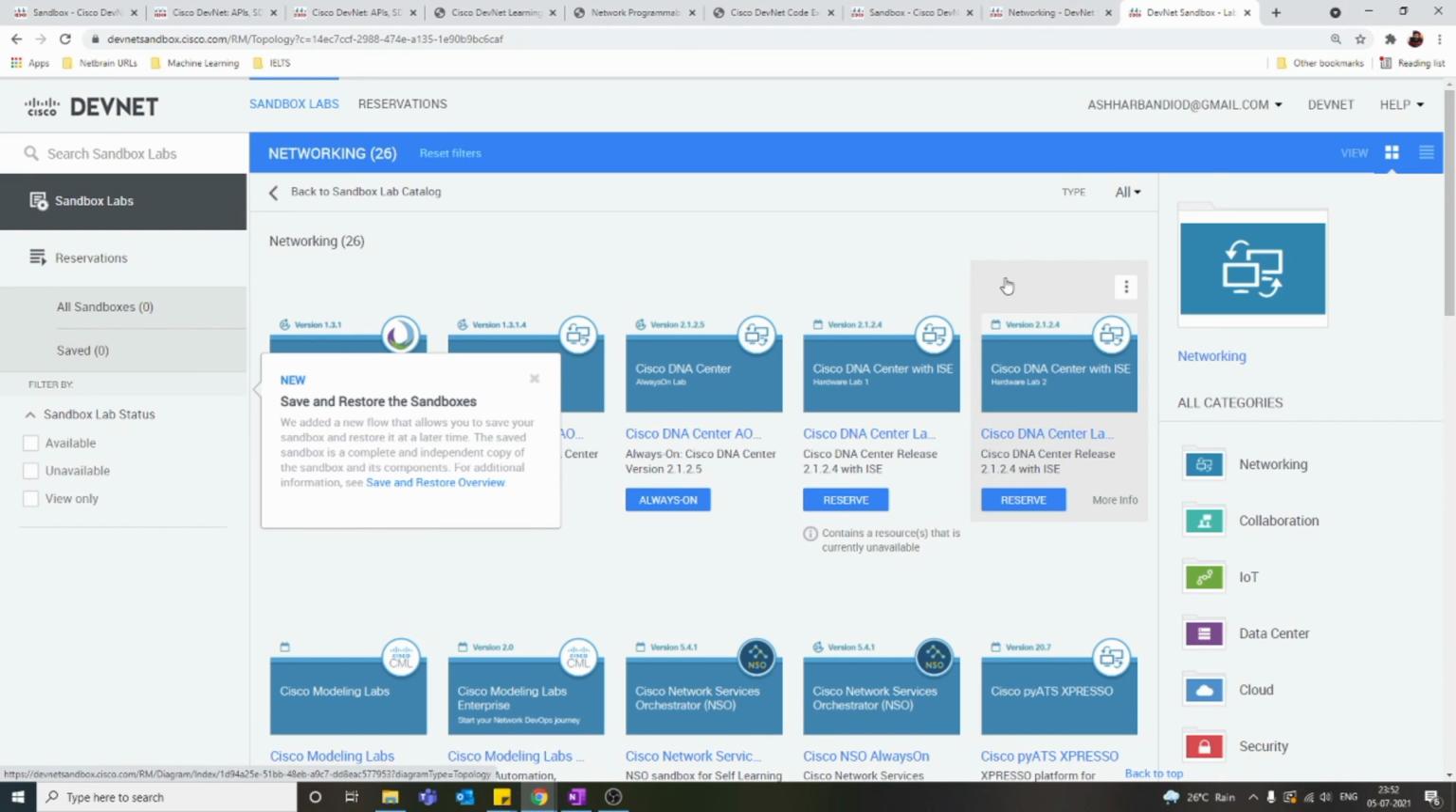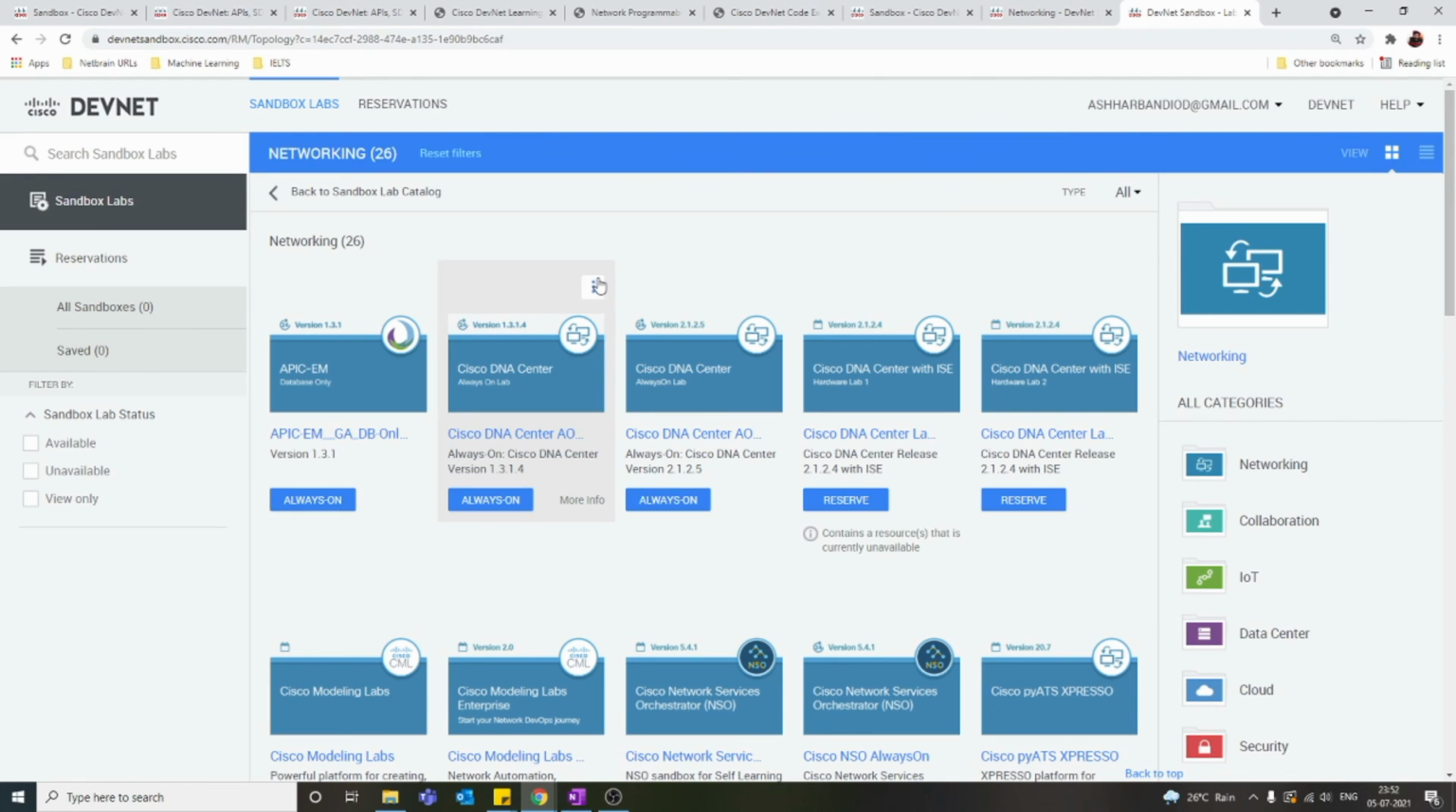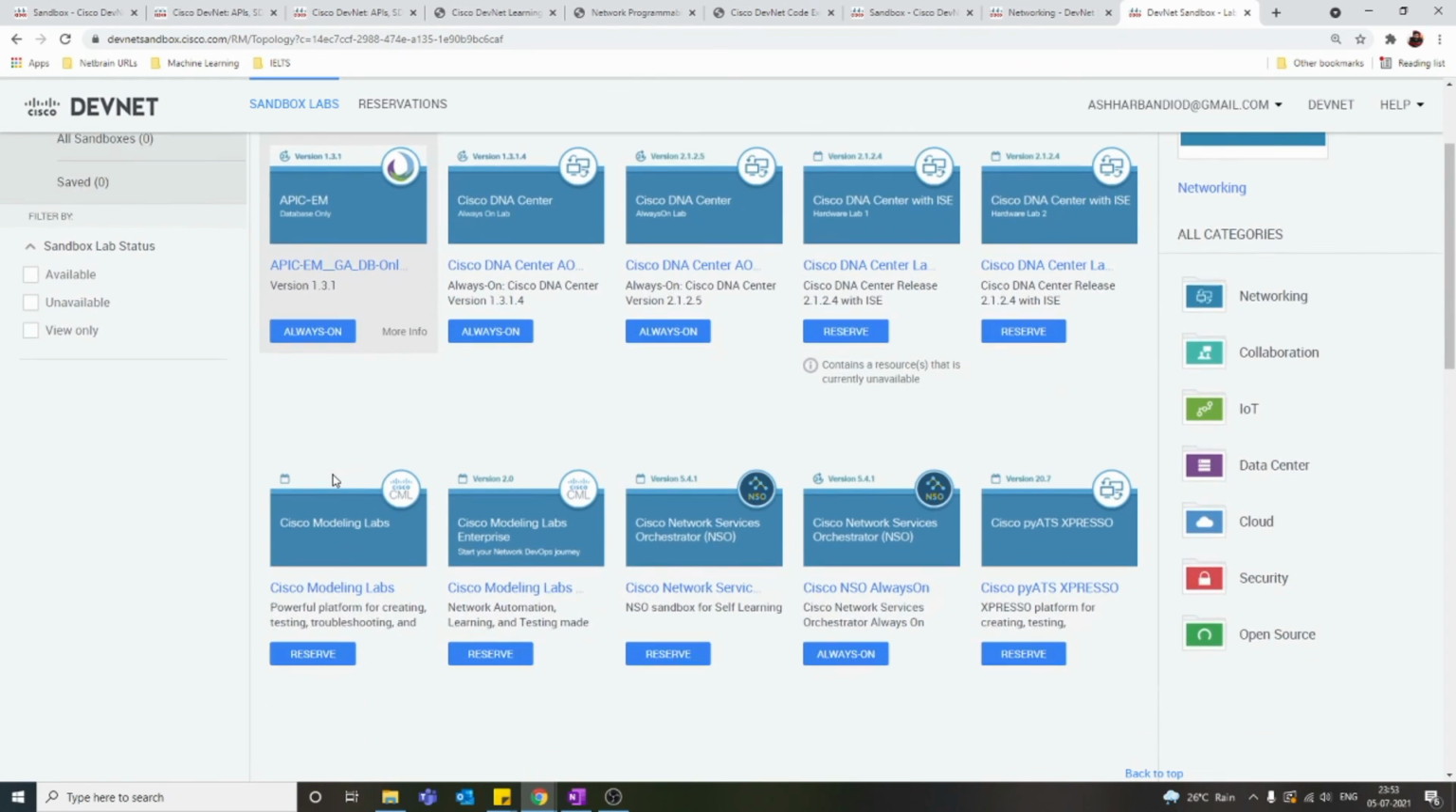So I have logged in, and now what you see is the Cisco DevNet Sandbox for networking. You can see you will be getting a lot of labs here. If you want to practice ACI programming, go and take the EPIC. If you want to practice on DNA, you can just take this Always On. Let me say it like this: Cisco DevNet Sandbox has two types of labs. One is Always On, and another one is Reserve.